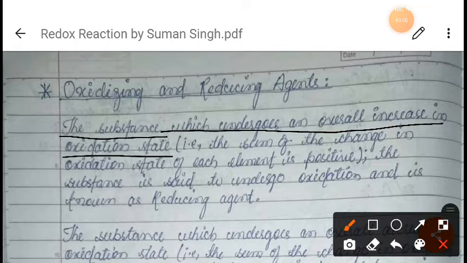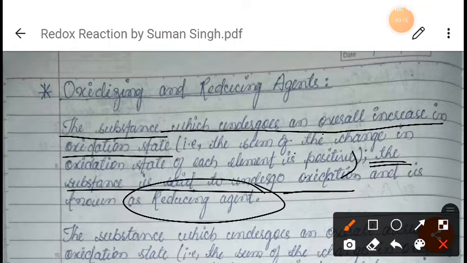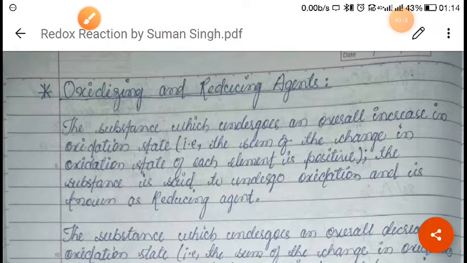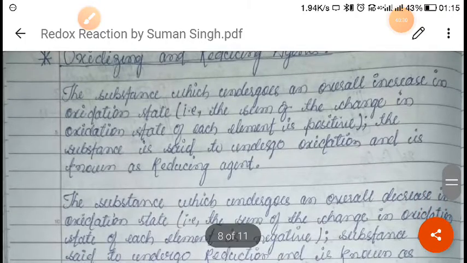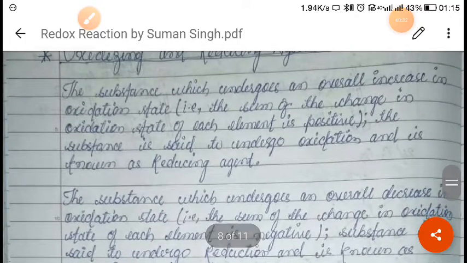So what we can say, the sum of the change in the oxidation state of each element is positive, right? So the substance is said to undergo oxidation, okay, and it is known as a reducing agent. The substance which is undergoing oxidation is called a reducing agent, whereas the substance which is undergoing reduction is called an oxidizing agent, right? So this concept is a little bit complicated. Most of the students get confused on this topic. So don't get confused, just try to understand like this.